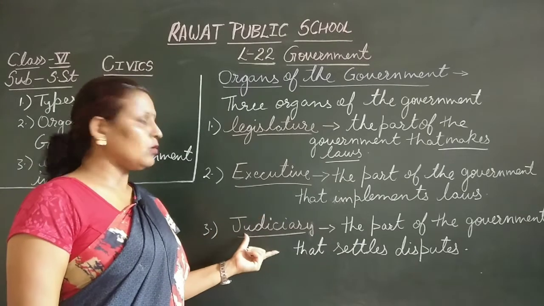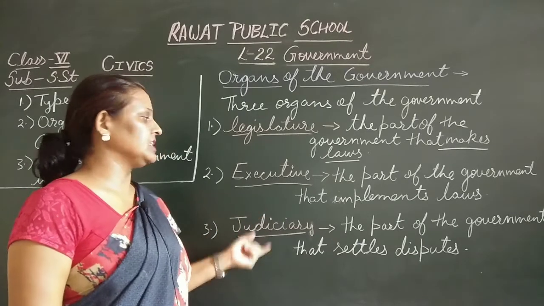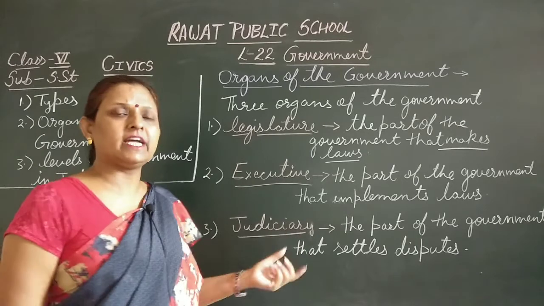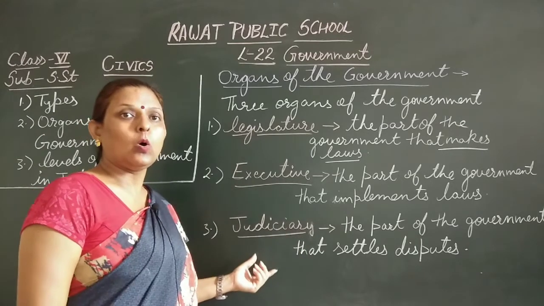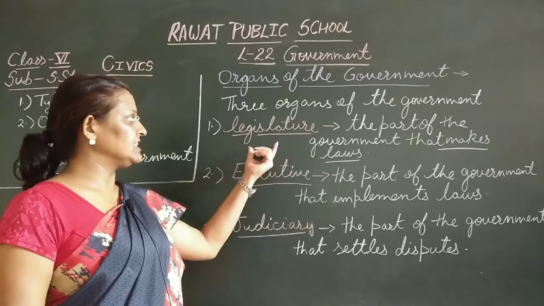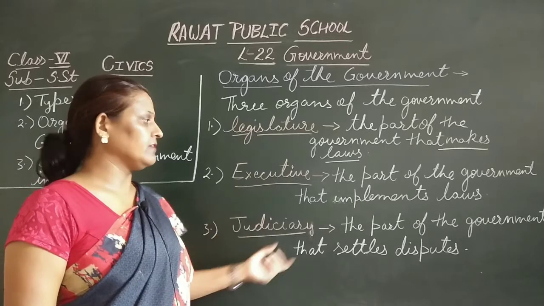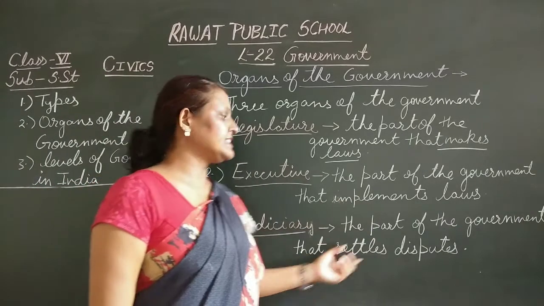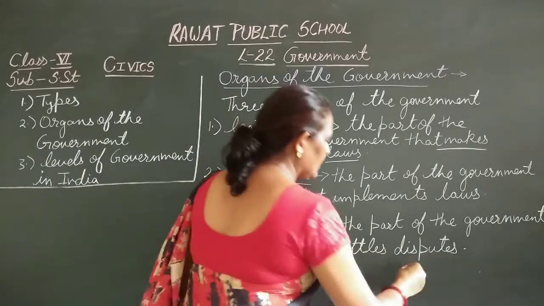Now the third organ of the government is judiciary. Now what is the work of the judiciary? And it is an independent organ. It is not under the control of the legislature or executive. It is the part of the government that settles disputes. Now what is the work of the judiciary?